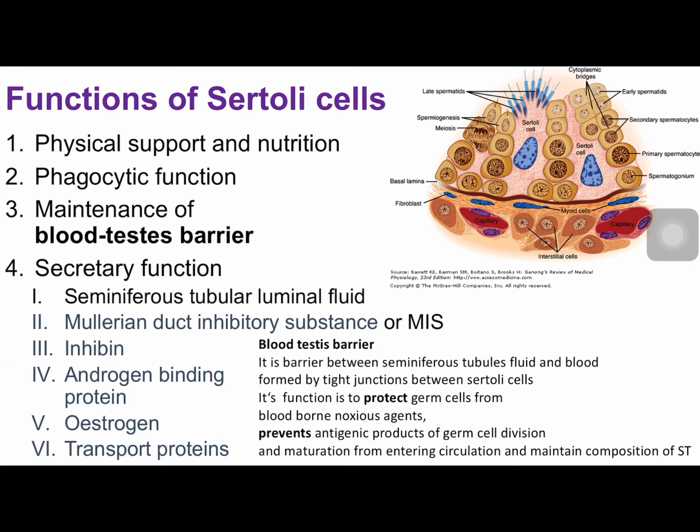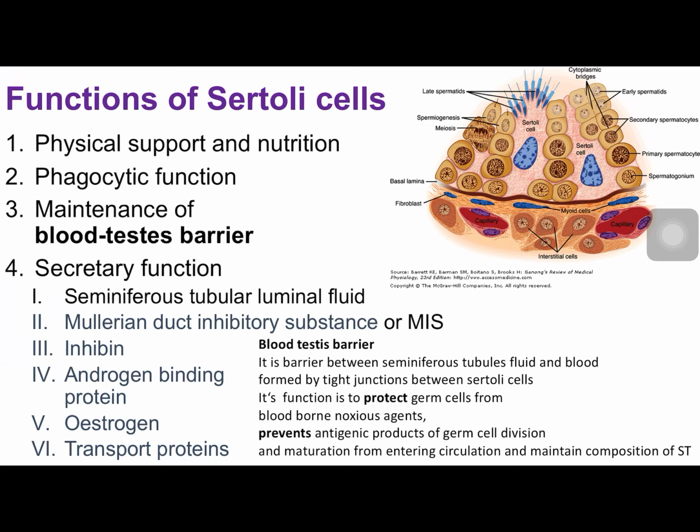The fourth important function of Sertoli cells is secretory function. It mainly secretes seminiferous tubular fluid into the lumen. It secretes Mullerian duct inhibitory substance, which helps in differentiation of the indeterminate gonad to develop into male gonad. It also secretes inhibin, which inhibits the production of testosterone till the age of puberty.